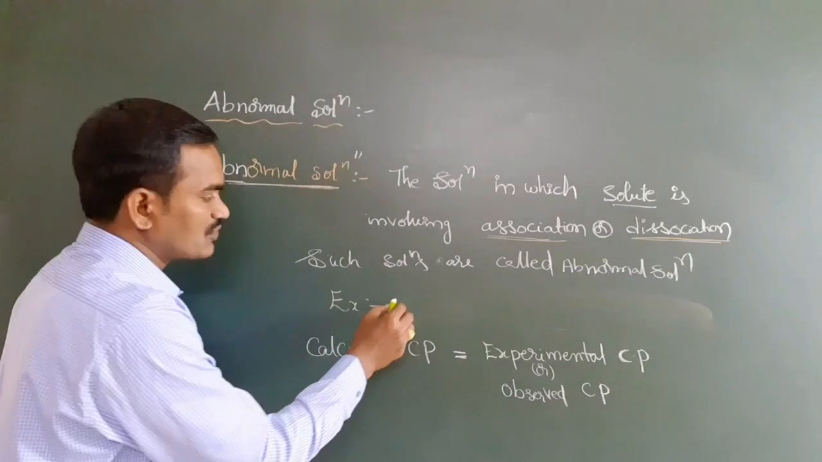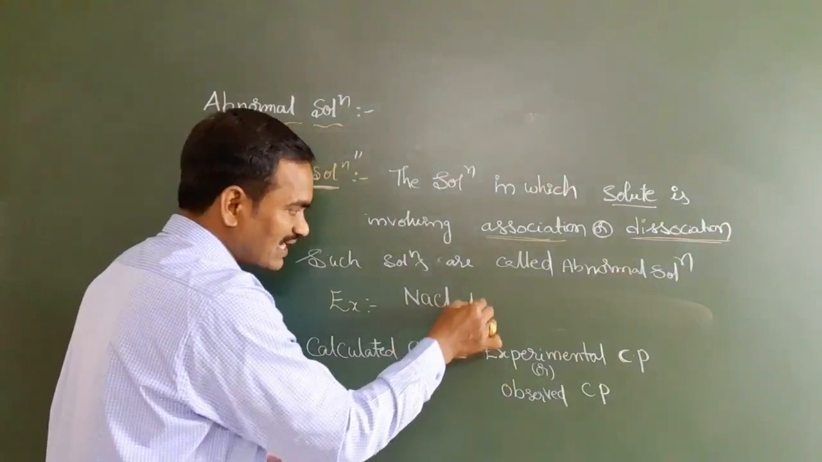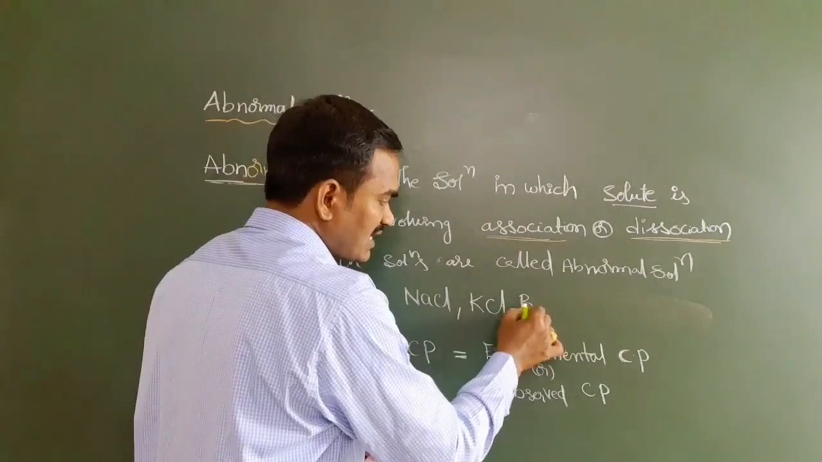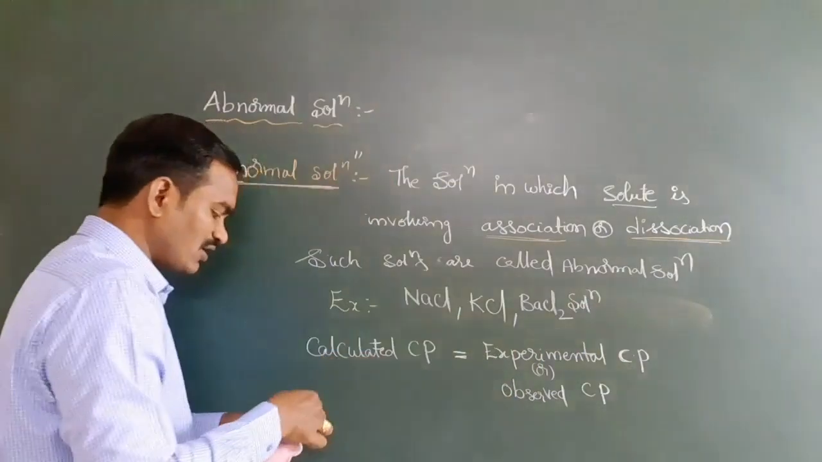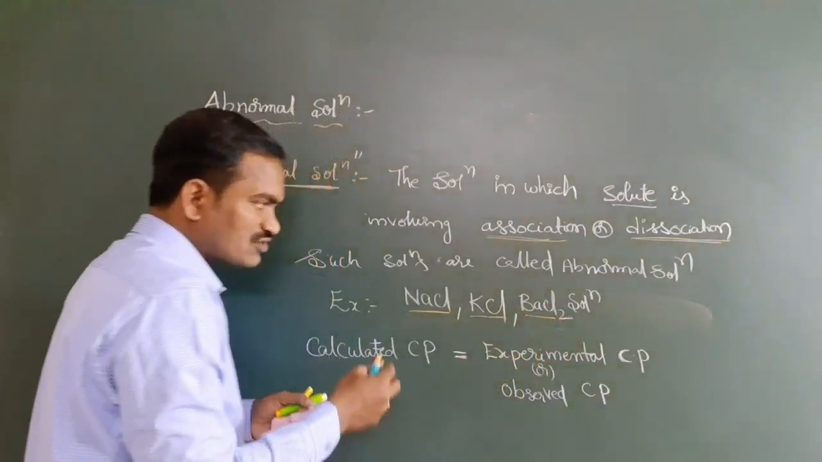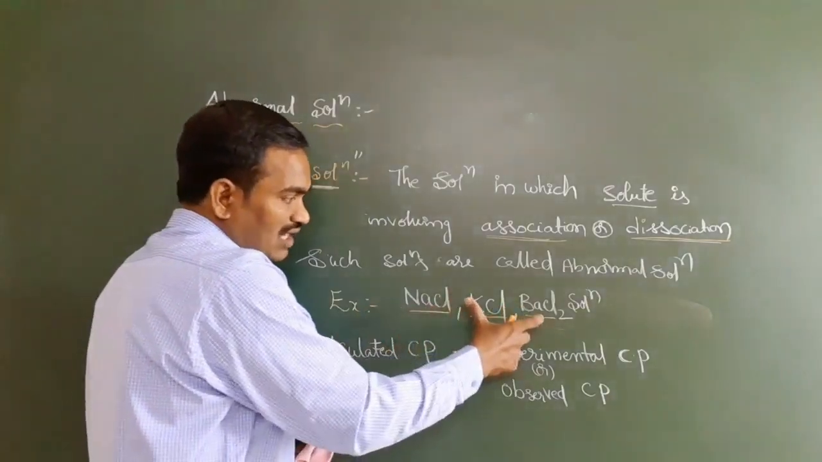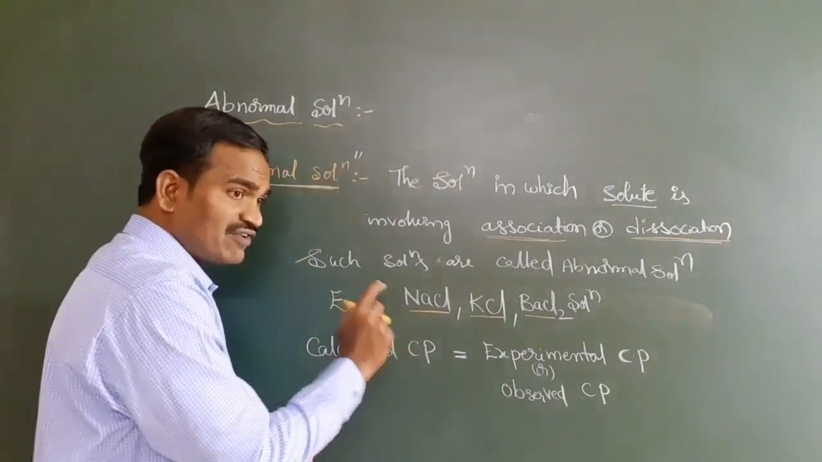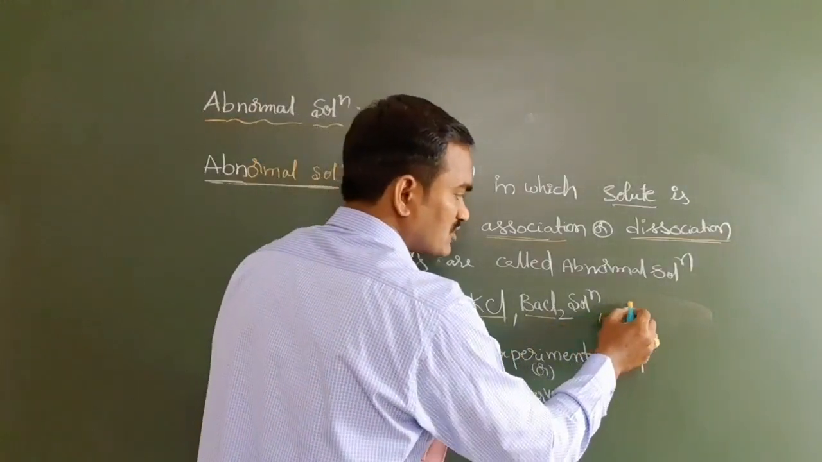Examples for abnormal solutions: we can take NaCl solution, KCl solution, or BaCl2 solution. These are all dissociation. These solutes, NaCl, KCl, BaCl2, are getting dissociated. So these are coming under abnormal solutions. I will give you clarity on this, just focus here. Now you take these solutions.